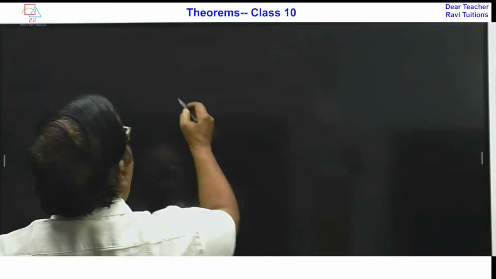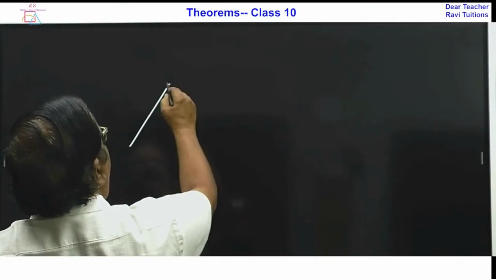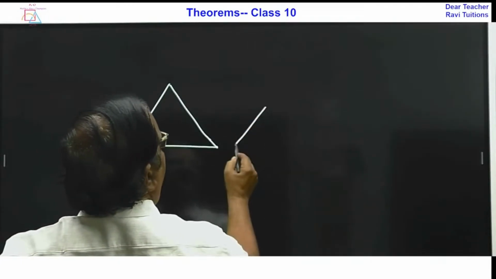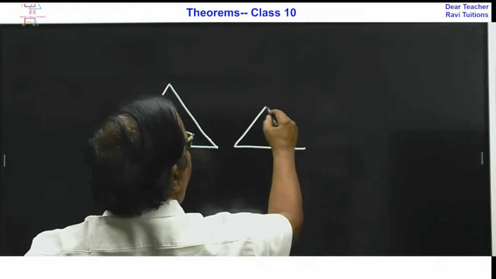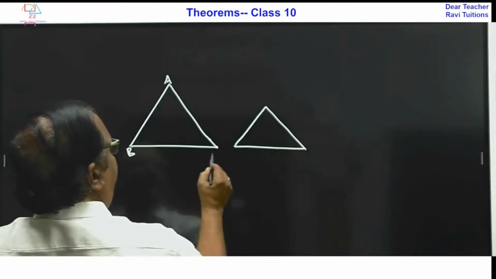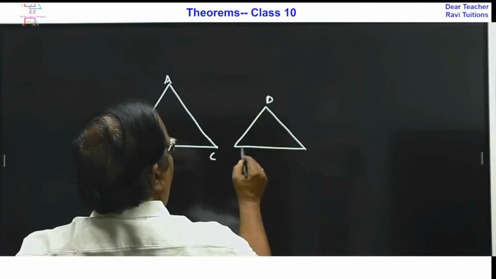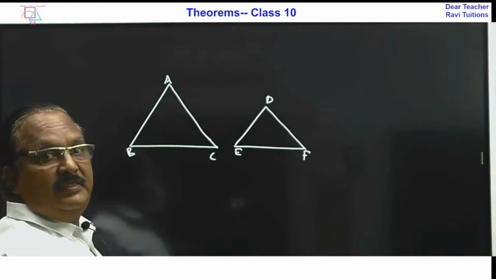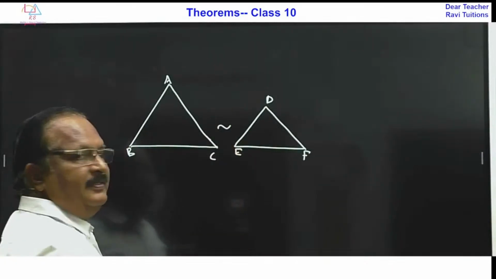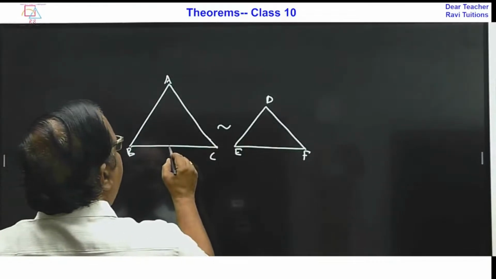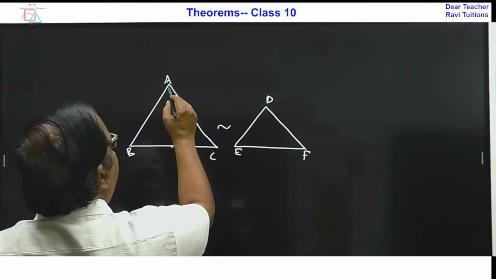So, these two are similar triangles. Triangle ABC is similar to triangle DEF. They are similar only. Then let us take the corresponding medians.